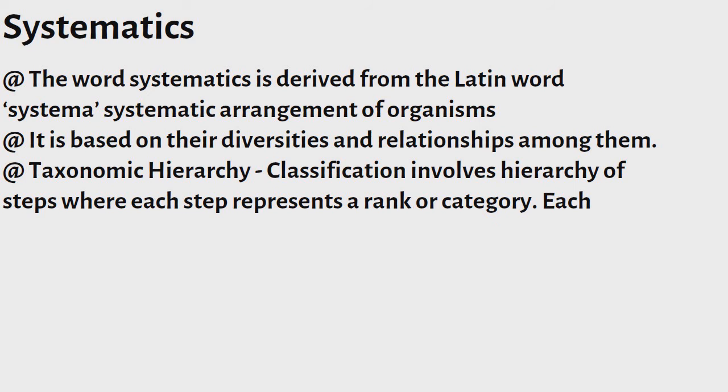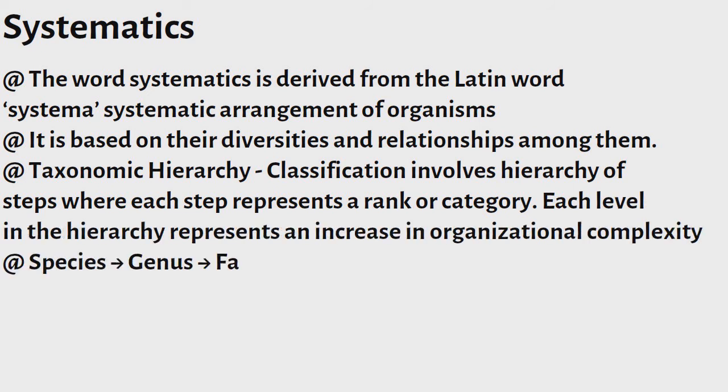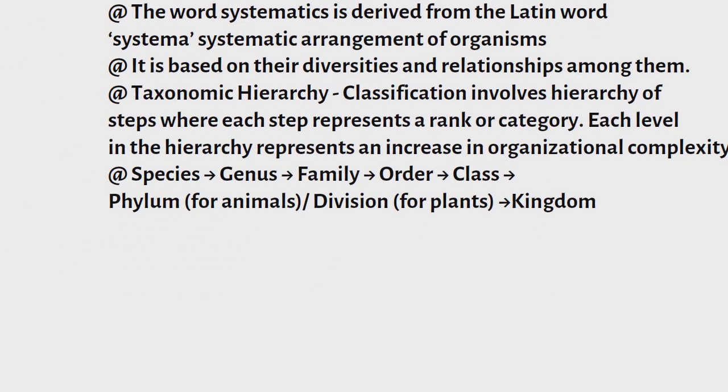Taxonomic hierarchy. Classification involves a hierarchy of steps where each step represents a rank or category. Each level in the hierarchy represents an increase in organizational complexity. Species, genus, family, order, class, phylum for animals, division for plants, kingdom.